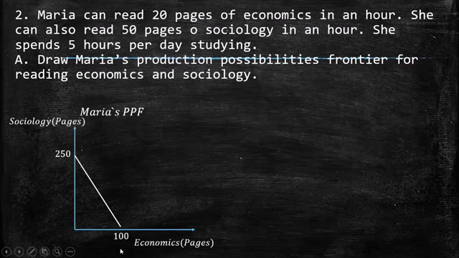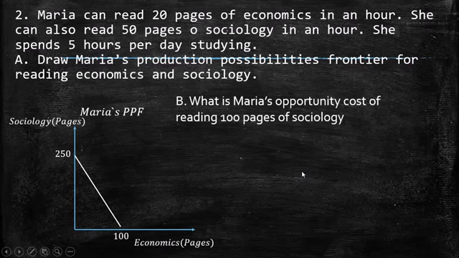So if she devotes 5 hours just reading economics, she can read 100 pages. On the other side, because she reads sociology faster, she can read 250 pages of sociology in 5 hours. These are the extreme values.